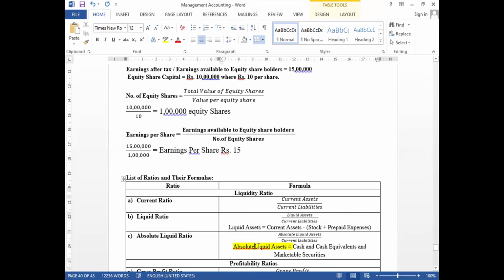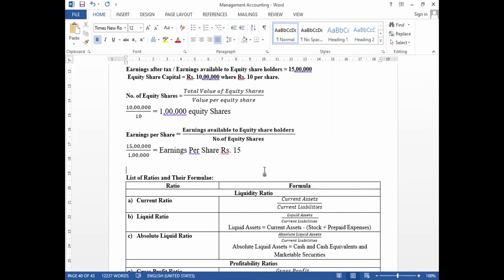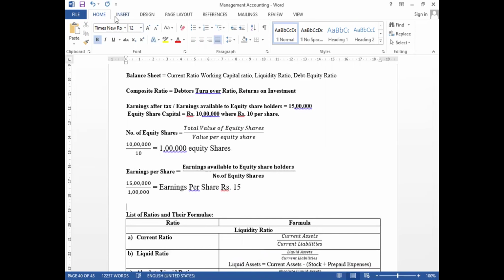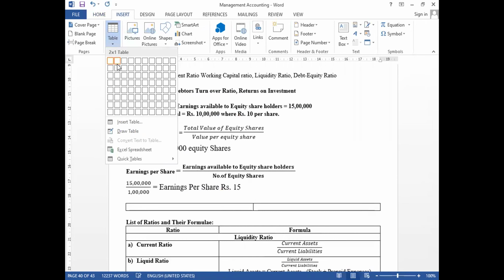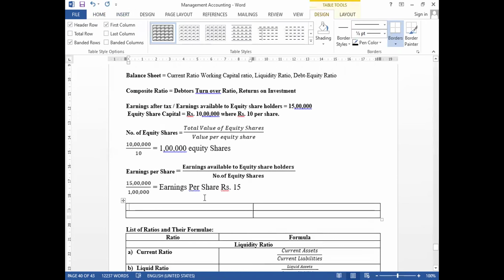Only these items should be taken in the absolute liquid ratio. Before that, let us know what current assets and current liabilities are, so let me show you the items under current assets and current liabilities.